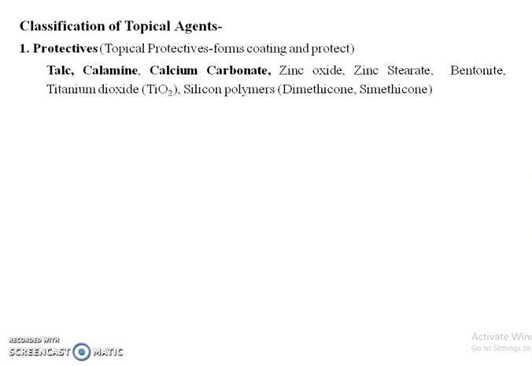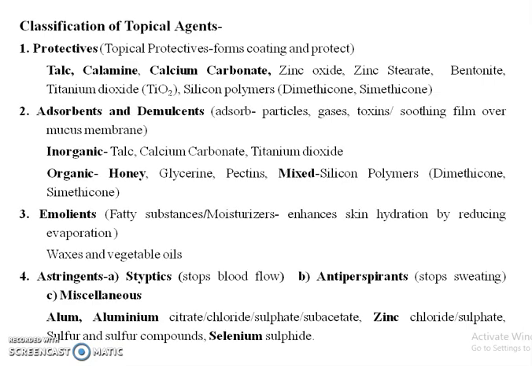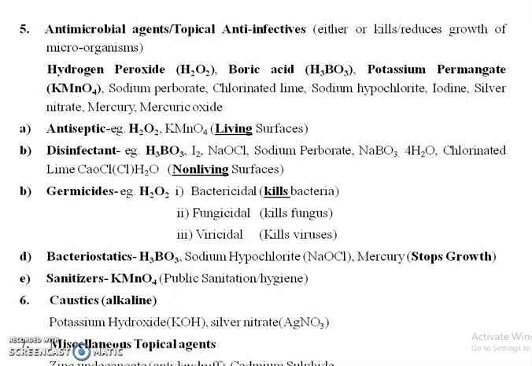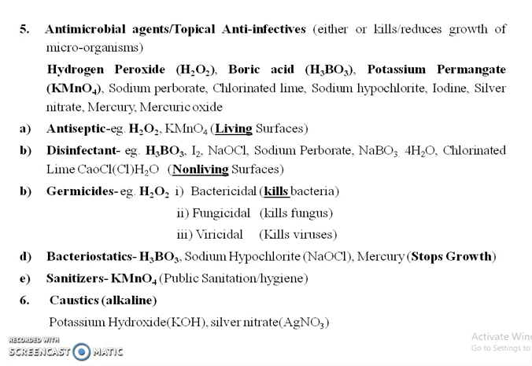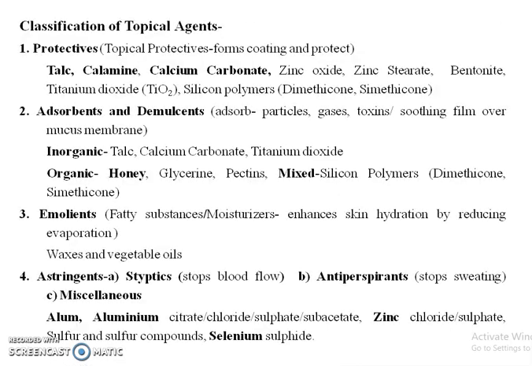Next point is classification of topical agents. Basically, the topical agents are classified into 7 subclasses. The first class is protective, second is adsorbent and demulcent, third one is the emollient, fourth one is astringent, fifth one is the antimicrobial agent, sixth one is the caustic, and seventh one is the miscellaneous topical agents.